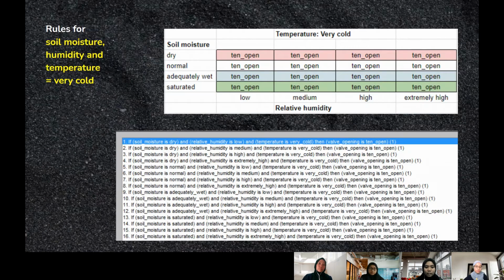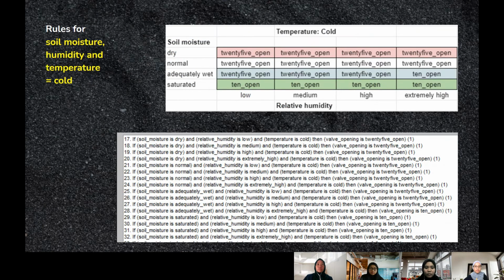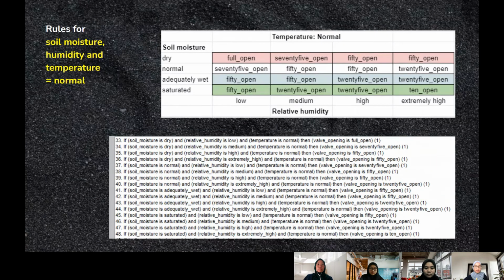So this is the slice 1 rules, which is for soil moisture, humidity and temperature equal to very cold. We construct the rules as you can see in the diagram above, and then we encode them into MATLAB as in the diagram below. We do the same thing for slice 2, slice 3 and slice 4. For slice 2, the rules are for temperature cold, for slice 3 temperature normal, and for slice 4 temperature hot.